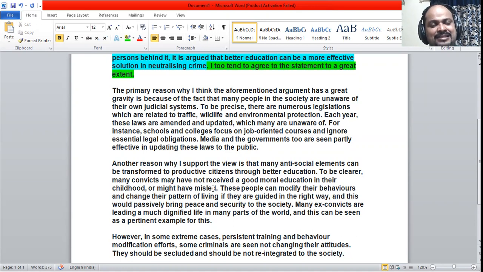It means they lack some sorts of education. These people can modify their behaviors and change their pattern of living if they are guided in the right way, and this would passively bring peace and security to the society.